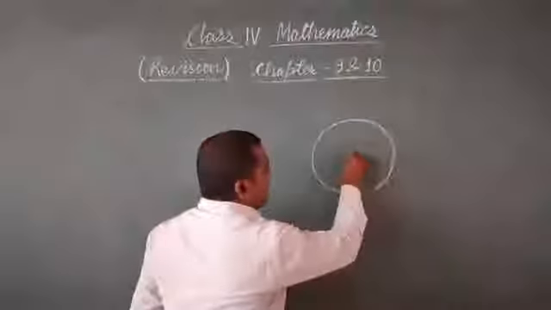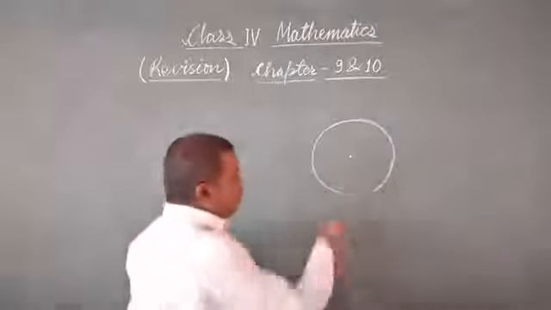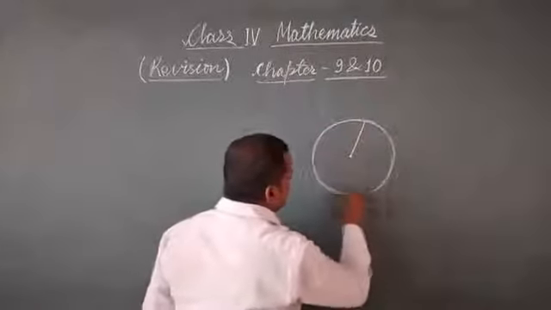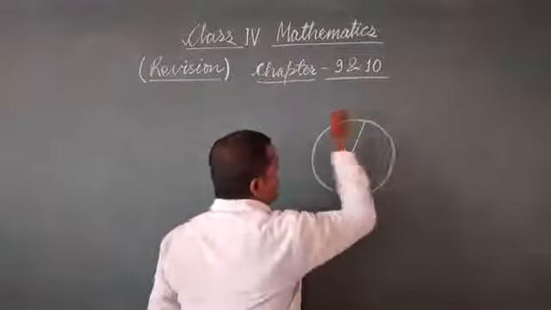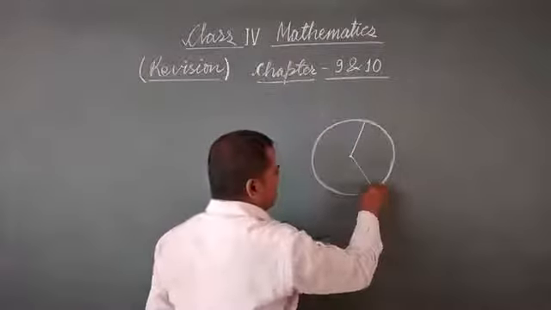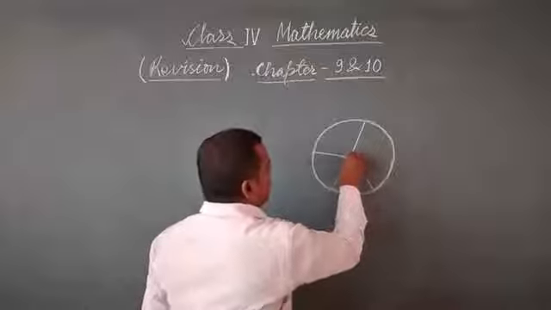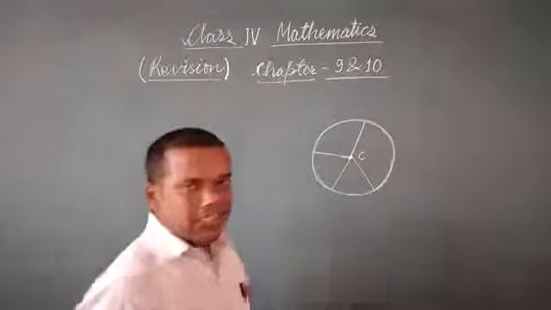Here one point I am taking. Through this point, if I am taking a line, it is at equidistance from this point. So this point is called the center of the circle.